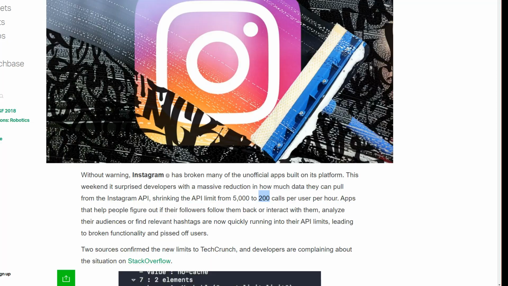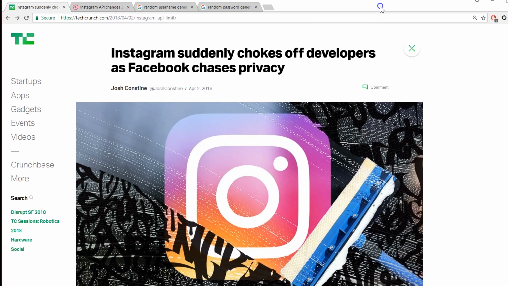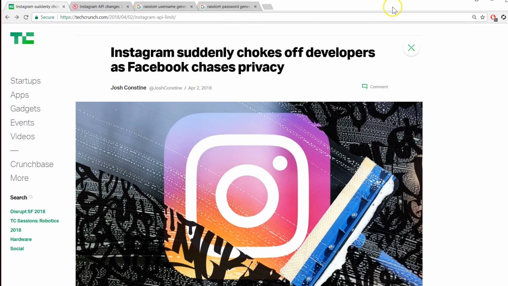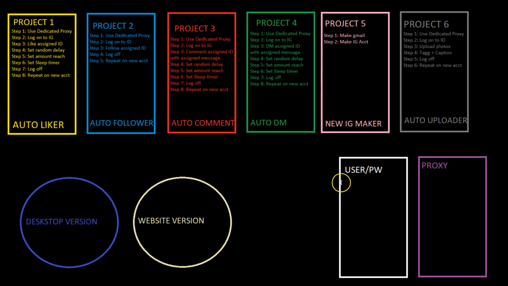Before I start describing each project in full detail, I want you to look at this article that I just found online. It goes over the new limitation on how many API requests you can do per hour. It's now dropped to 200 per hour. This isn't a big deal for us, because we're going to have a dedicated proxy and a dedicated username and password to log in per comment, per follow, per DM, per whatever we're going to be doing.